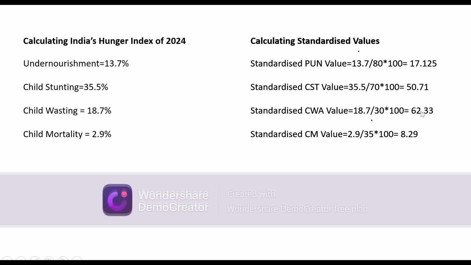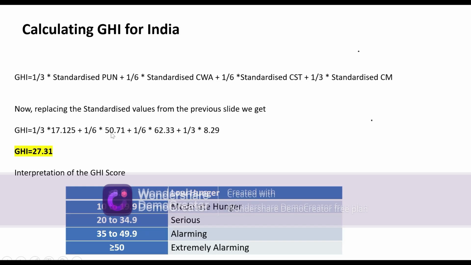Similarly, all these values will be replaced in the formula. Same thing here, 50.71, 62.33 and 8.29. Then simplifying these, we get the GHI equal to 27.31, which is the Global Hunger Index score of India in 2024.